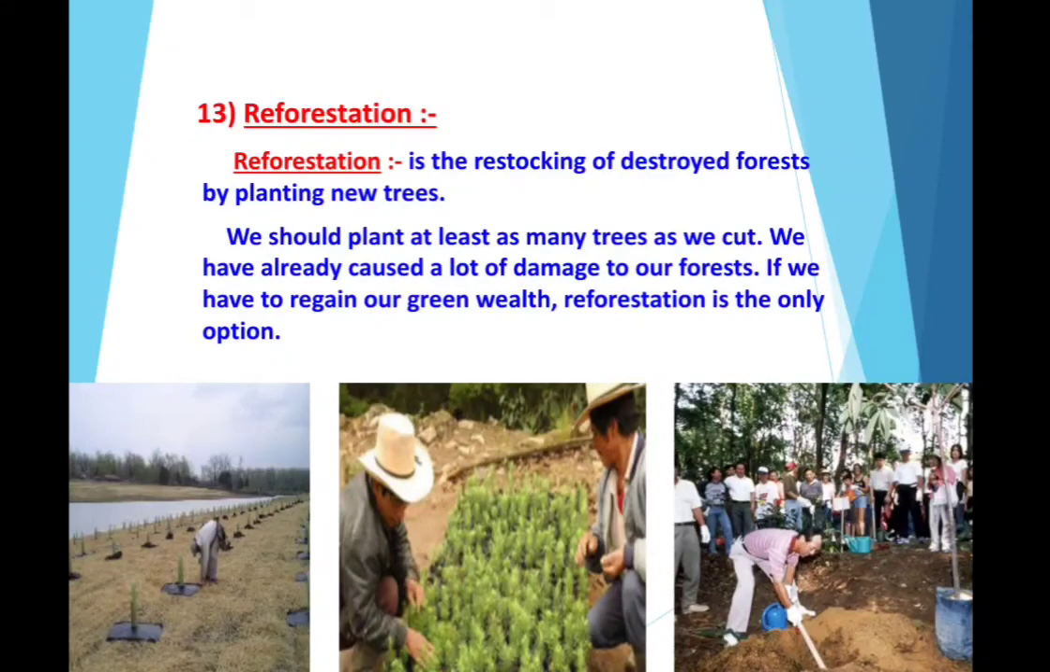So reforestation, what is it? Here you can see some slides, some people planting trees in the month of August. You also had done planting. So reforestation is the restocking of destroyed forest by planting new trees. We should plant at least as many trees as we cut. So each one should grow at least 1 tree. We have already caused a lot of damage to our forest. If we have to regain our green wealth, reforestation is the only option.